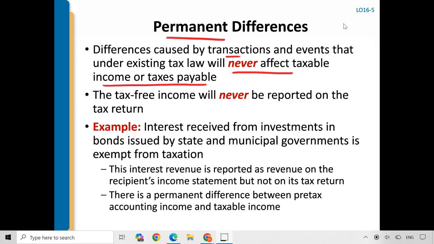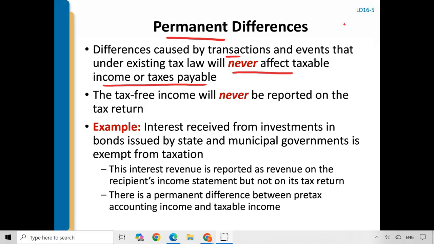Now we're going to go into what are permanent differences. Permanent differences are transactions or events that occur which are reported for financial reporting, but get reversed for tax purposes on a permanent basis. It's not just a timing issue; you'll never get taxed or they'll never get deducted for tax purposes.